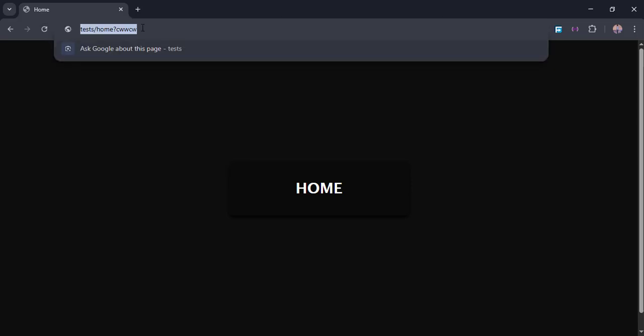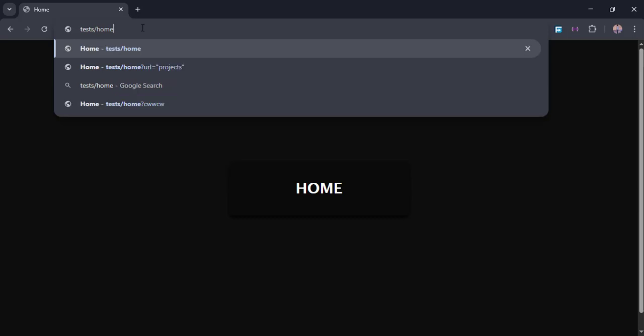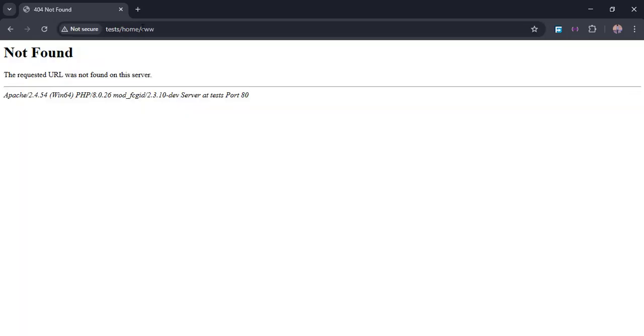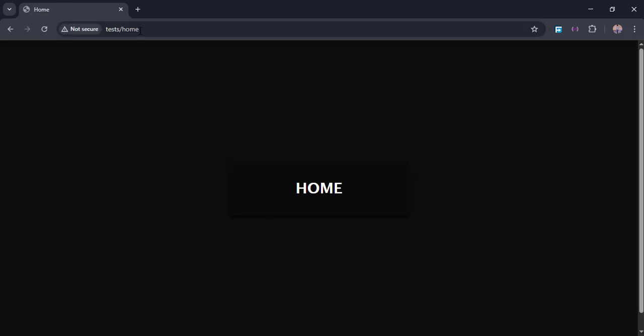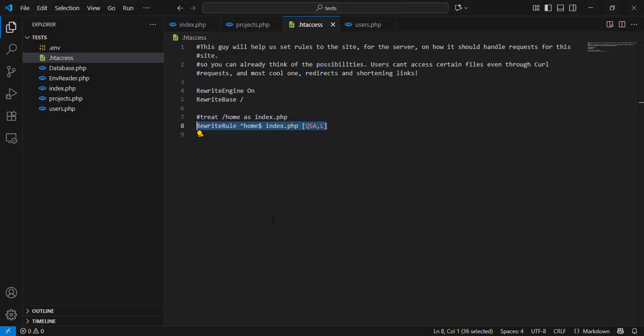Anyway, now that we have that one rule, you can see that it works. If I go to tests home, you'll see it takes me straight to index.php. Beautiful. But that only works for tests home. What if we wanted to go to projects or users? Well, it won't work yet because this specific rule is only for home pointing to index.php. That's why I'm just going to duplicate this rule and make a few changes so we can have shortened links for projects and users as well.